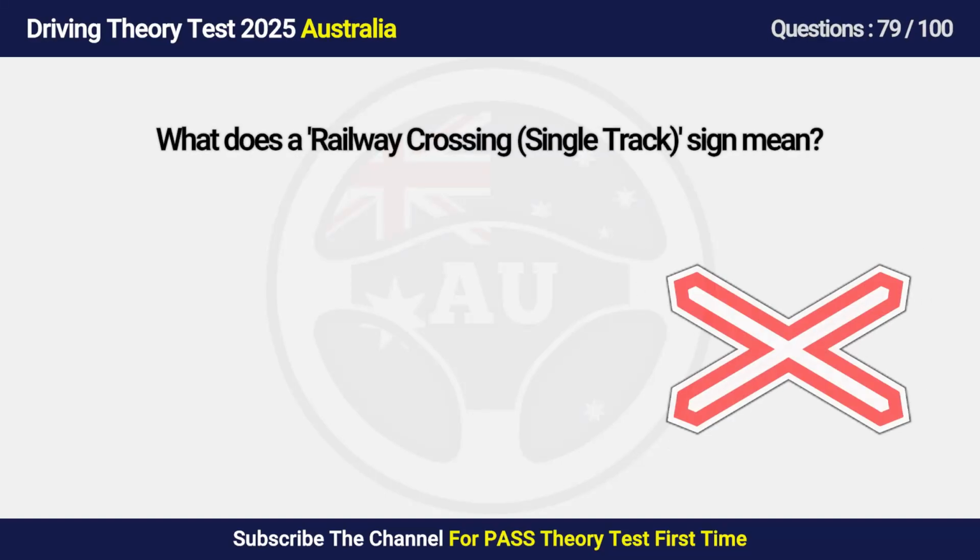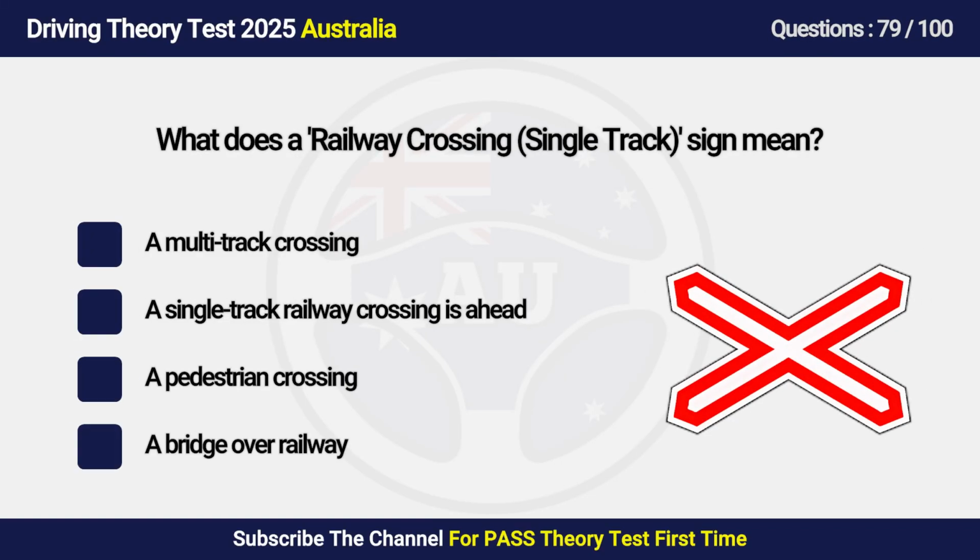Question 79. What does a railway crossing single-track sign mean? A. A crossing. B. A railway crossing is ahead. C. A pedestrian crossing. D. A bridge over railway.